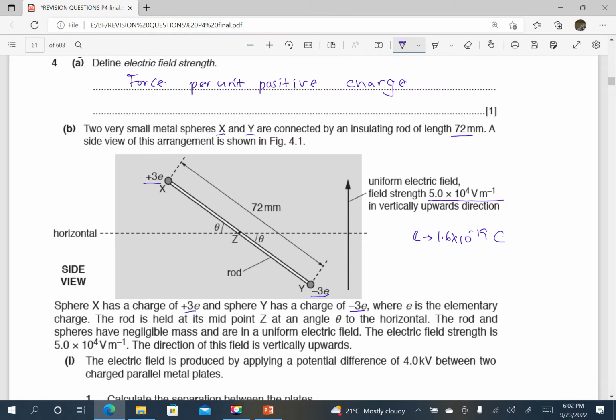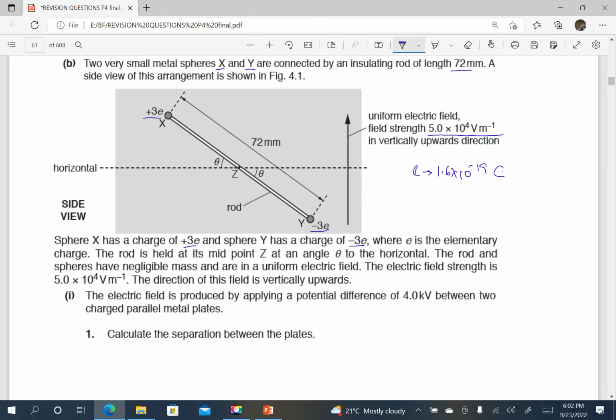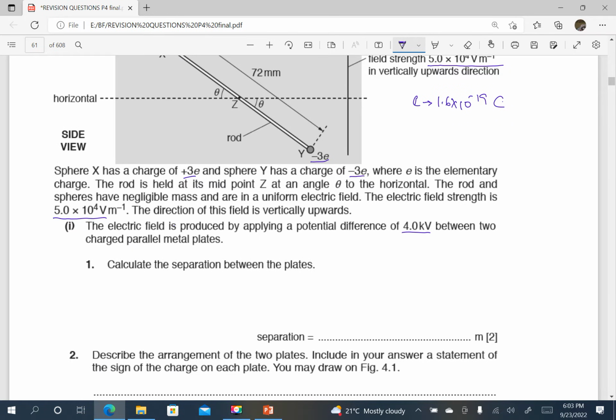The rod is held at its midpoint Z at an angle theta to the horizontal. The rod and the spheres have negligible mass and are in a uniform electric field. The electric field strength is 5.0 times 10 power 4 volts per meter. The direction of the field is vertically upwards as shown with that arrow. The electric field is produced by applying a potential difference of 4.0 kilovolts between two charged parallel metal plates. Calculate the separation between the plates.